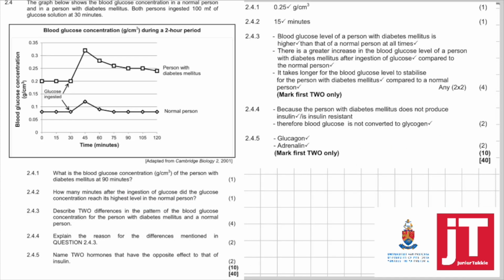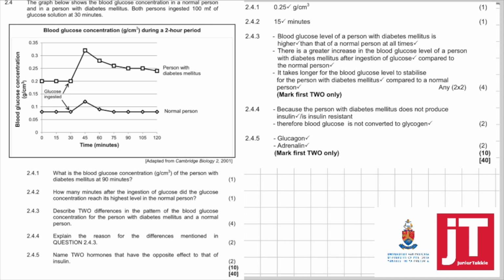Right, 2.4. The graph below shows the blood glucose concentration in a normal person and in a person with diabetes mellitus. Both persons ingested 100 ml of glucose solution at 30 minutes, as you can see there in the graph. Right, so what does the graph show us? Blood glucose concentration in grams per centimeters cubed during a 2-hour period. You have your blood glucose concentration in grams per centimeters cubed over time in minutes.